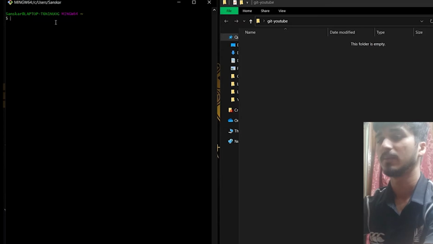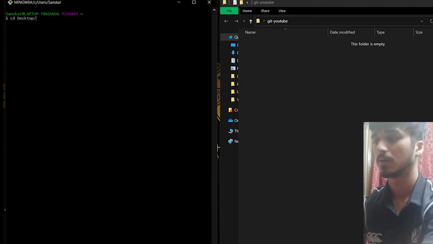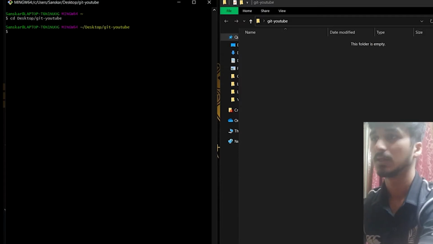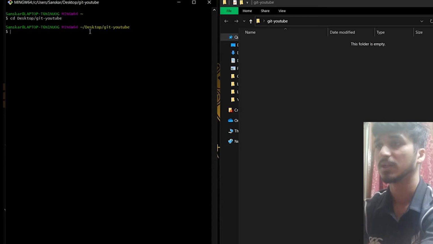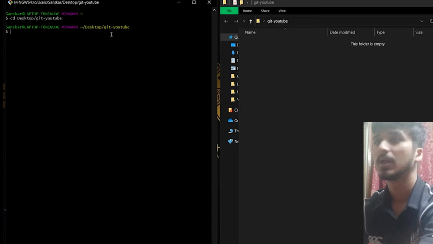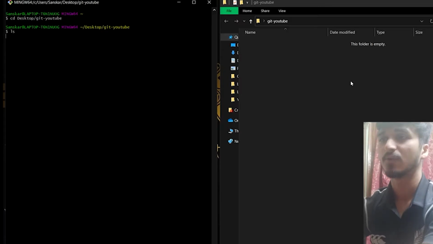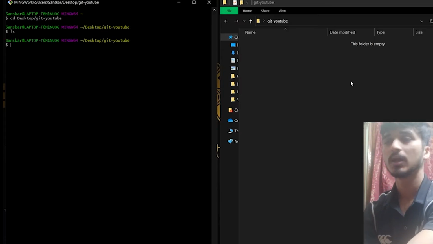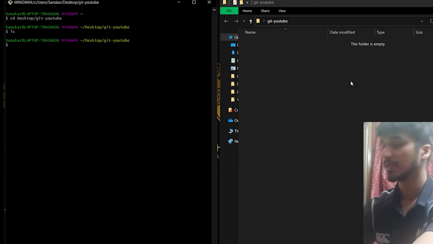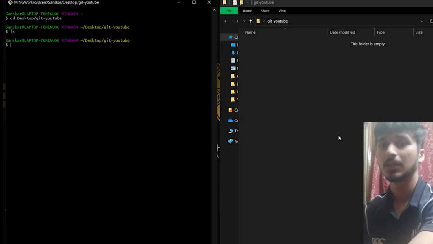So now let me change the directory. cd stands for change directory. I'll go to desktop, and then into the folder Git YouTube. This shows that I'm currently in the desktop and Git YouTube folder, right? Now if I do ls, ls is for list. It's a command which shows what files and folders are there in the particular directory. Now ls showed nothing because my folder is empty, right?